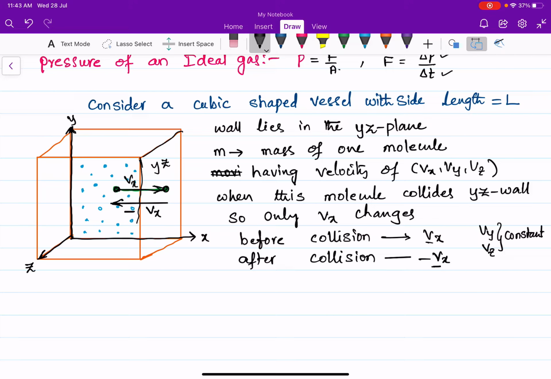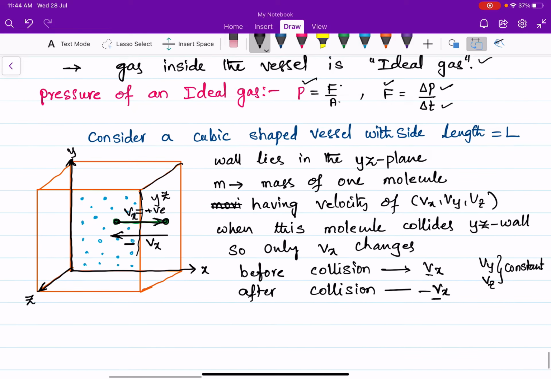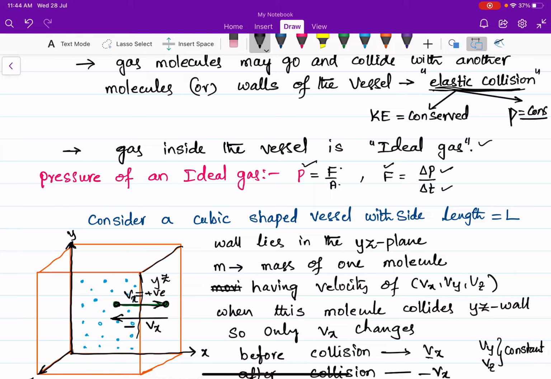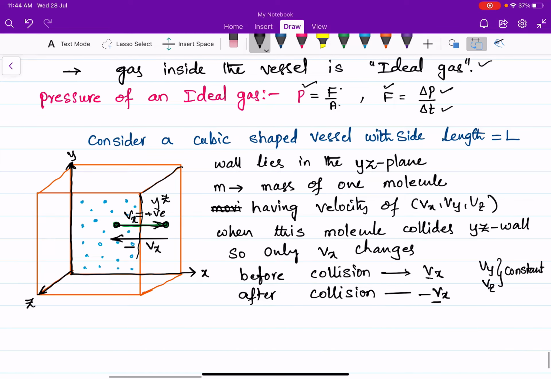Why is the magnitude of velocity still constant here? Because we consider the collision to be elastic. In an elastic collision the kinetic energy is conserved. The kinetic energy before collision must be equal to the kinetic energy after collision. So the kinetic energy before the collision is half m Vx square, and after the collision it is also half m Vx square. But the direction of velocity is different here.